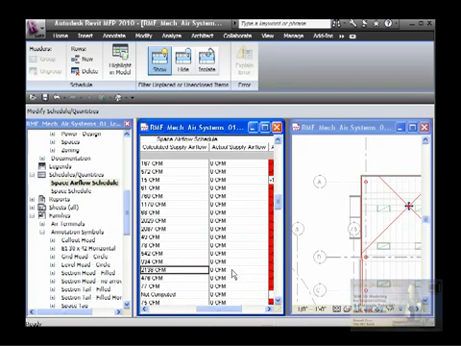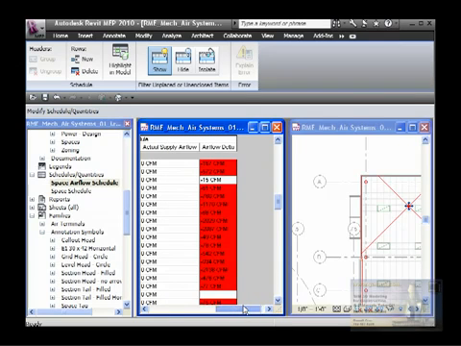Here is how many diffusers we have put, 0 CFM, and it's red because we need to put some.